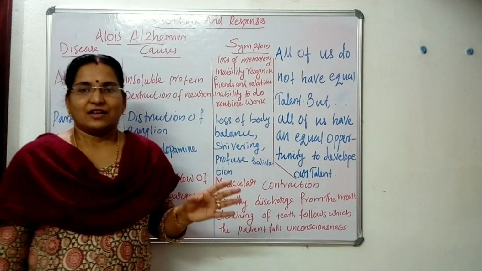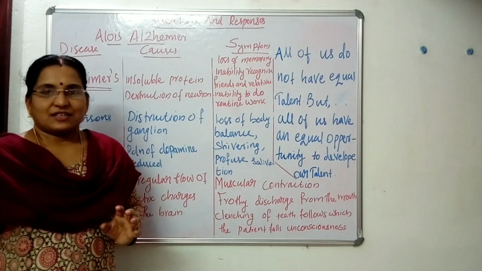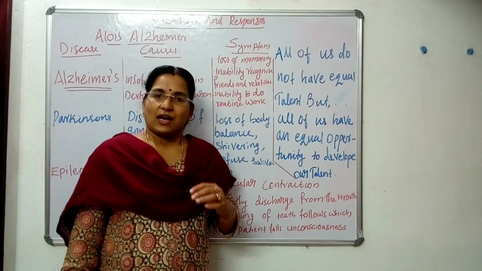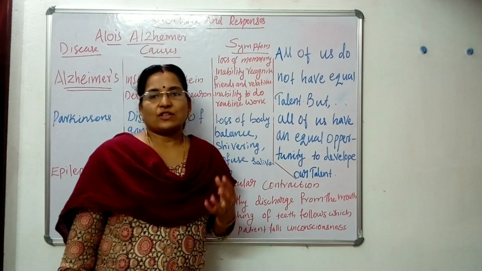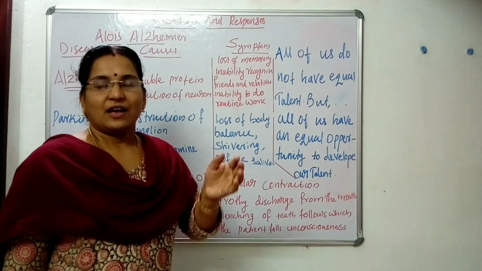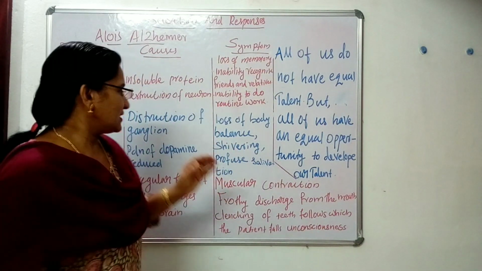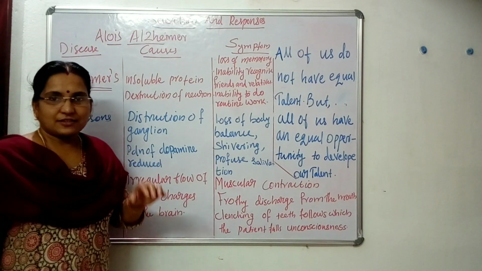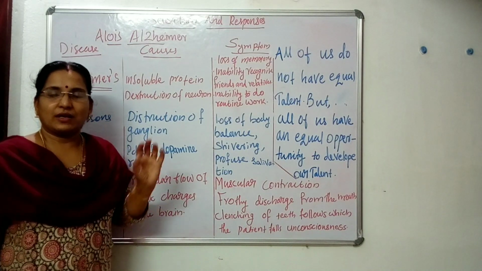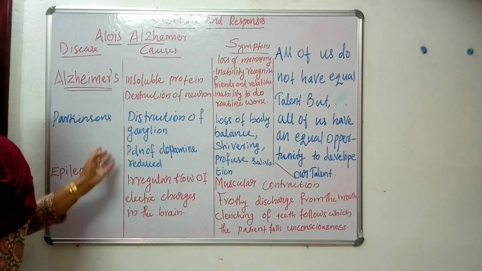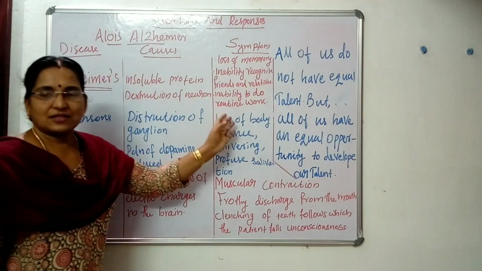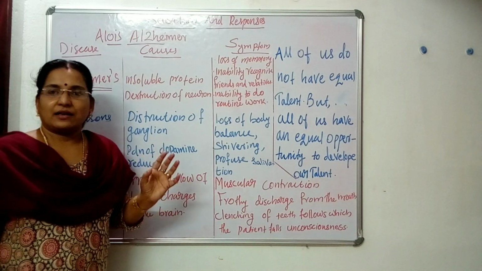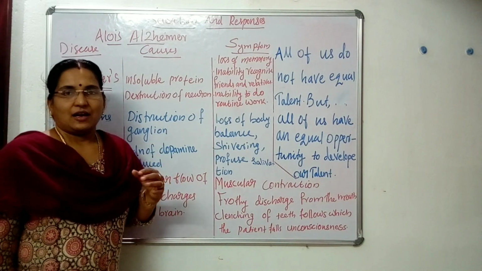So whenever we study the causes, symptoms, etc. of a particular disease, try to study its symptoms first. Then you will be able to recognize different kinds of diseases. Based on your 10th standard syllabus, you have to study only 3 disorders and their causes as well as symptoms. So there is not much confusion or difficulty to understand.